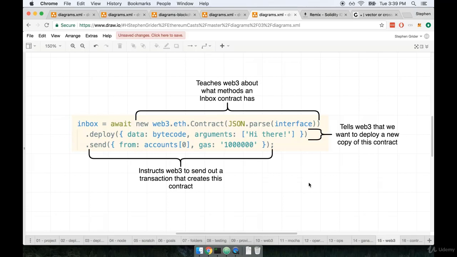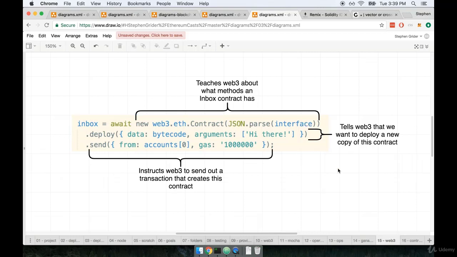Just a moment ago, I had explained to you that the Web3 library is not only intended for use with Ethereum, so it can be used with other types of interesting web technologies as well. In this case, we are accessing the Ethereum module, and in particular, we're accessing the contract property. Contract here is a constructor function, and its intent is to allow us to either interact with existing contracts that exist on the blockchain already, or to create and deploy new contracts. The first argument to the contract constructor right here is our ABI.